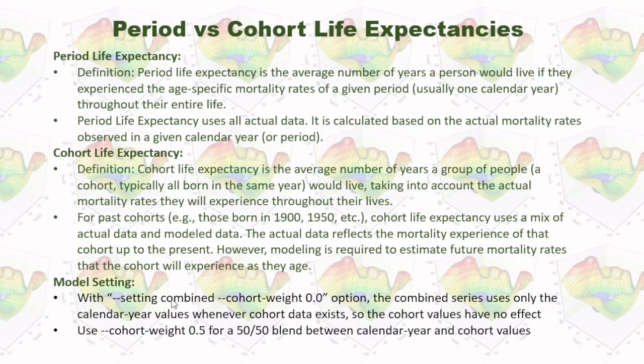If we use combined data and the cohort weight is 0, that means we only use the period life expectancy data. If we say cohort weight 0.5, that means we use a 50-50 blend between calendar year and cohort values.